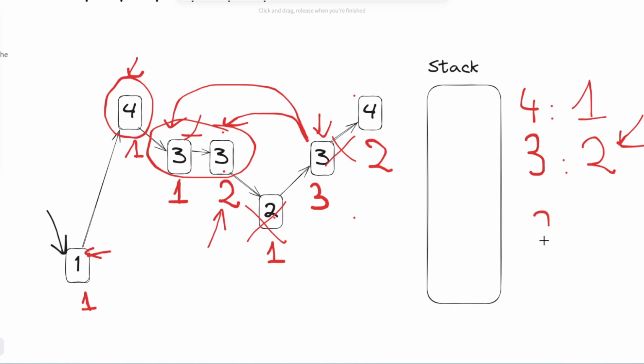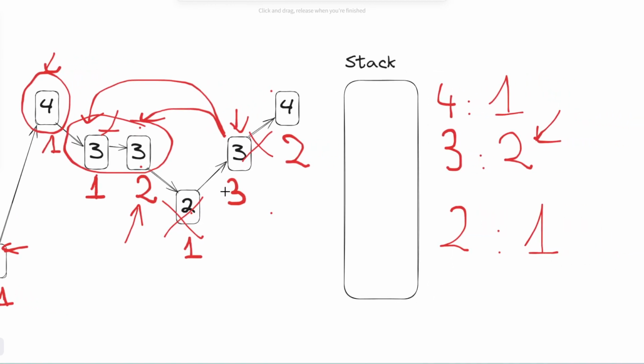Now the next one is 2. We'll have 2 of 1 here. And then we encounter 3 again. Now 3 is bigger than 2, so we should remove this item from the stack, right? Now we have 3, so we increment 3, and then we add 3 here.